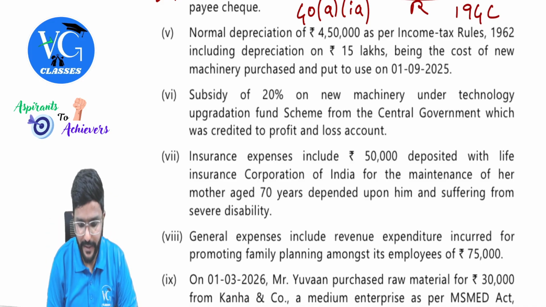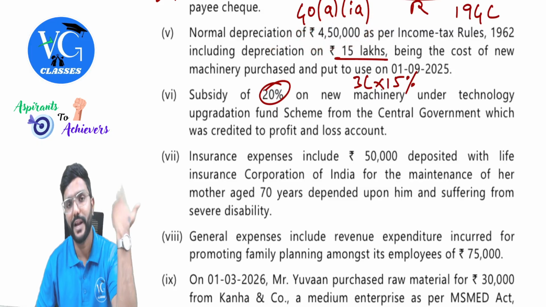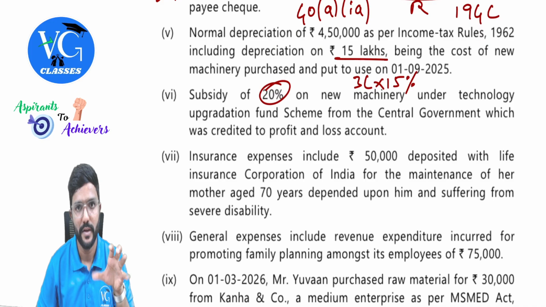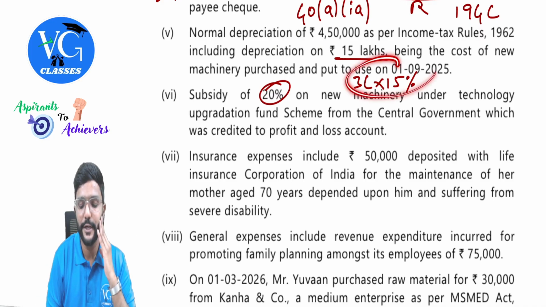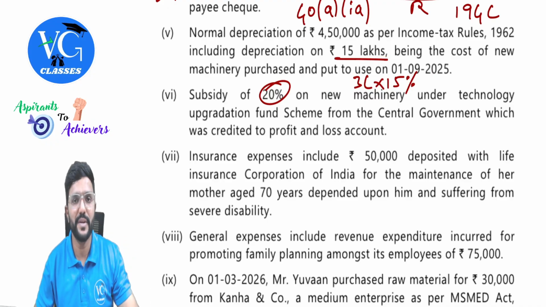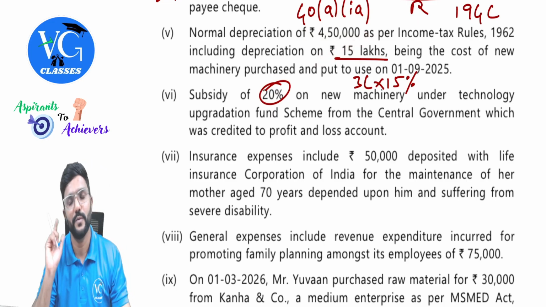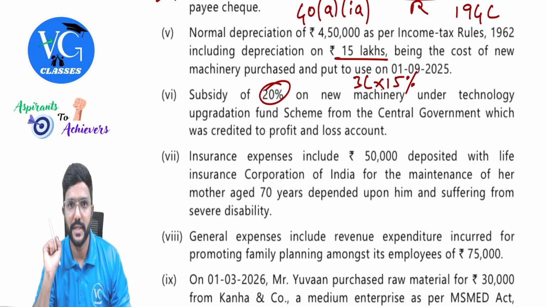So, a few things to take care of. 15 lakh into 20%, we will get 3 lakh. On 3 lakh, 15% you calculate. You deduct that from 4 lakh 50, because already 4 lakh 50,000 depreciation has been debited. But how much is disallowed now? 3 lakh into 15%, which comes to 45,000. We need to add it back. So much of the depreciation is not allowed, because that 3 lakh we need to deduct from cost, guys. But while computing this depreciation, they have taken the actual cost of plant and machinery as 15 lakh, which is wrong. Is that clear?